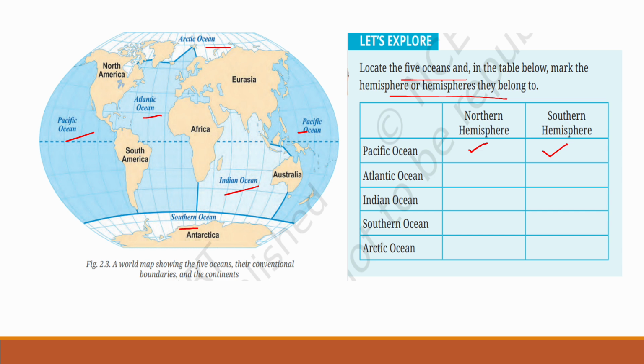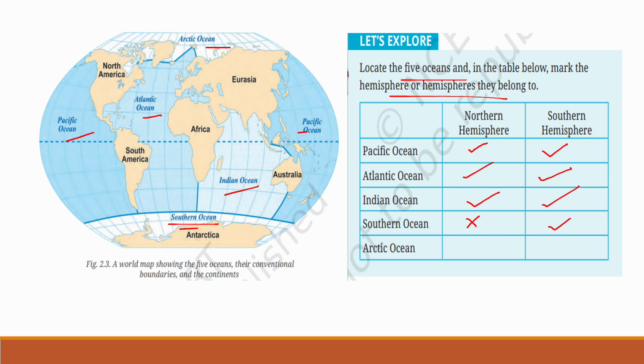Then what about Atlantic Ocean? It is also found in both hemispheres, Northern Hemisphere and Southern Hemisphere. Then what about Indian Ocean? Indian Ocean is also found in both hemispheres. Then what about Southern Ocean? See, this is Southern Ocean. It is found in the southern hemisphere only. It is not found in the northern hemisphere.